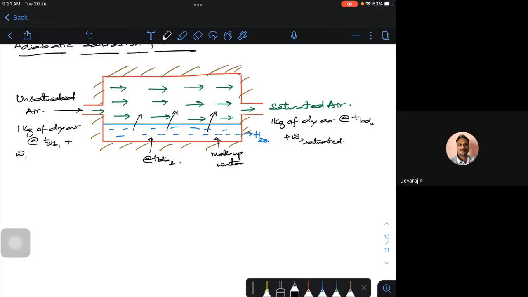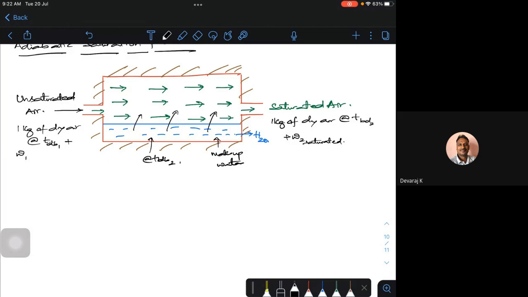Here the air has to pick the water vapor because of its vaporization. Okay. So when the vaporization point reaches, there exists some kind of a thermal equilibrium. I can't add more.